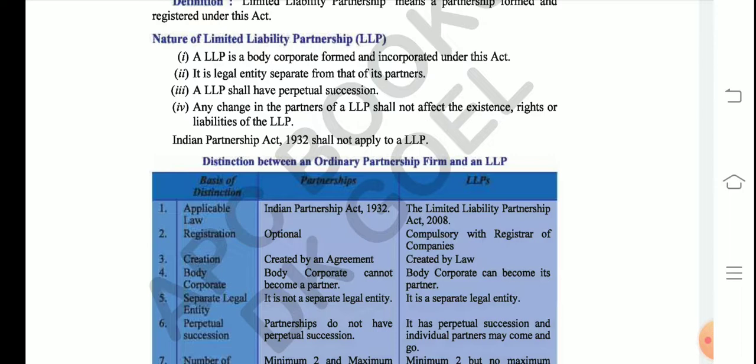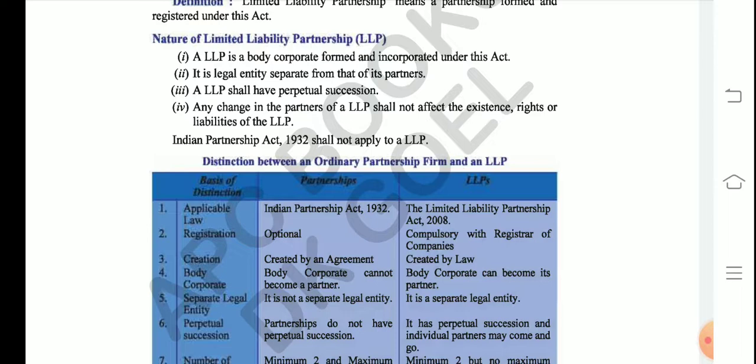You can see this line gives the partnership firm some features of a company. As you must have an idea, the members of a company have limited liability, but in a partnership firm all the partners have unlimited liability. But this line gives some relief to the partners if they incorporate an LLP firm. So their liability would be limited up to their capital contribution.